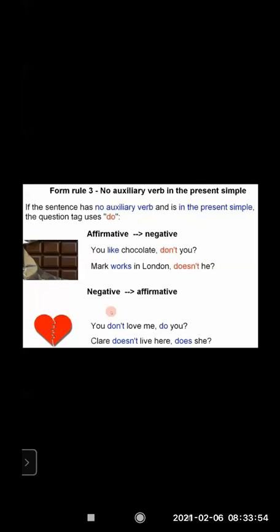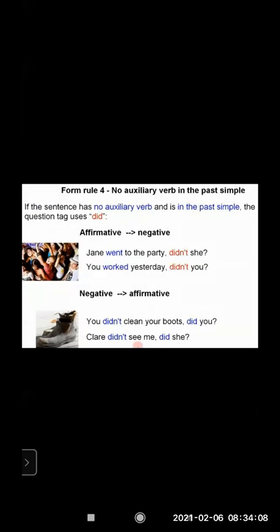But in the negative, it was easy. Down you will see where the heart is. You don't love me. So you simply removed not and wrote, do you? Claire doesn't live here, does she? In the same way here also in rule 4, when affirmative comes, you have to keep in mind that when it is a past simple, didn't will come in both places. But when it is negative, it's so simple. You just remove not and write it: did you? Did she?